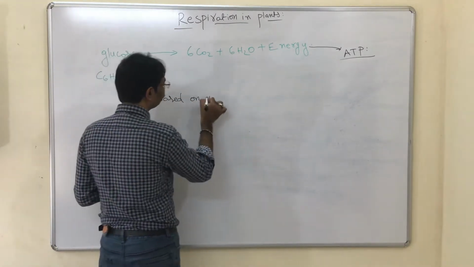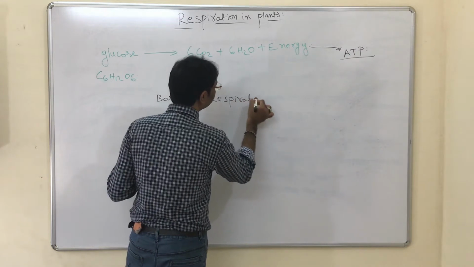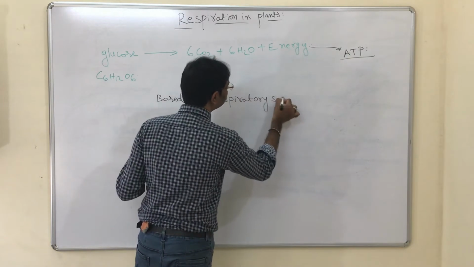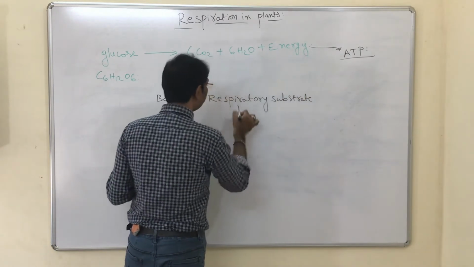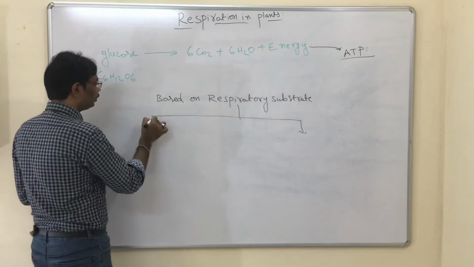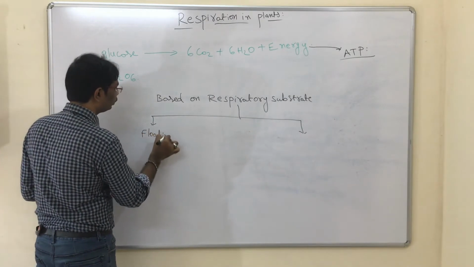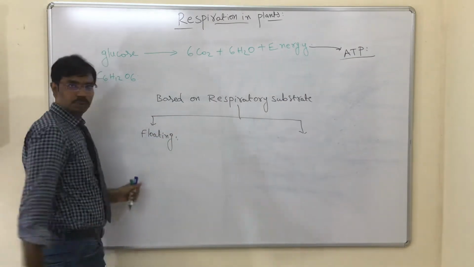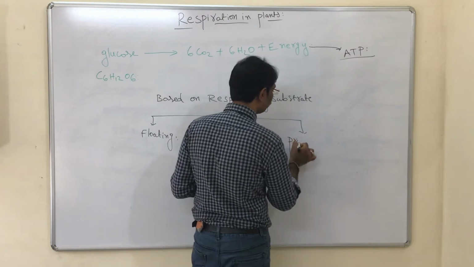Based on the respiratory substrate, respiration is classified into two types. One type is called floating respiration, and another type is called protoplasmic respiration.